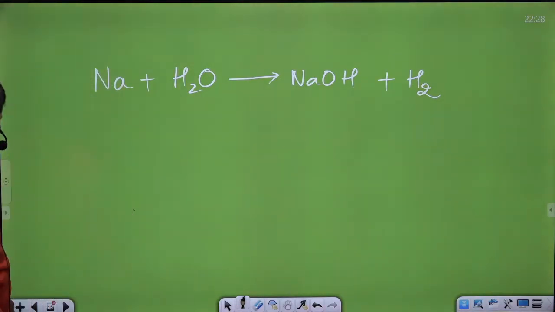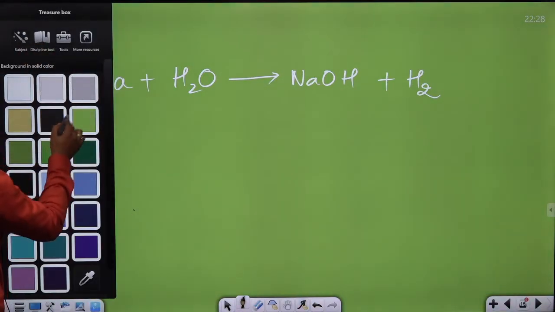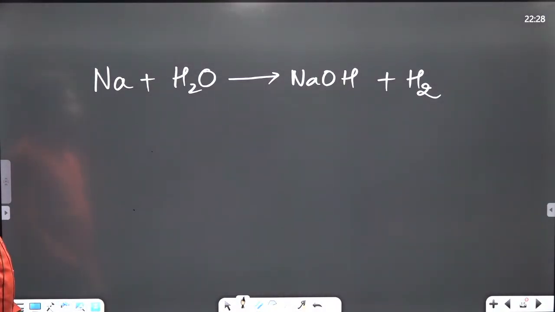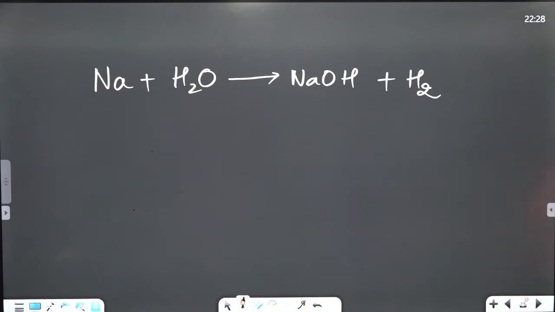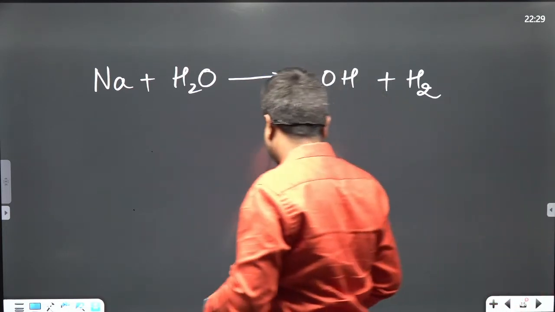Balance this equation fast. Would there be a 2 in front of Na and a 2 in front of H2O and a 2 in front of NaOH?